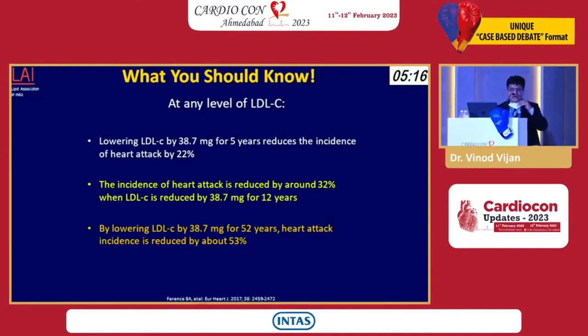So basically, what is your level? When you have seen the patient, which category do you put him in? Lowering LDL by 38.7. Now what is this 38.7? Not a magical figure, it is 1 millimole, which is 38.7 milligram. If you give it for 5 years, it will reduce your chance of heart attack by 22%. If you give it for 12 years, it will reduce your chance of heart attack by 32%. And if you give it for 52 years, it will reduce the chance of heart attack by 53%.